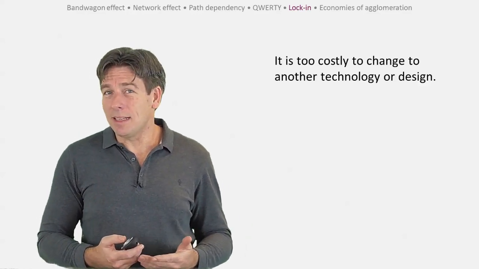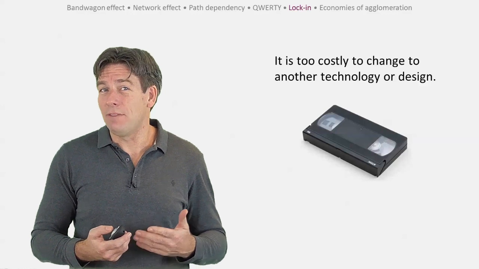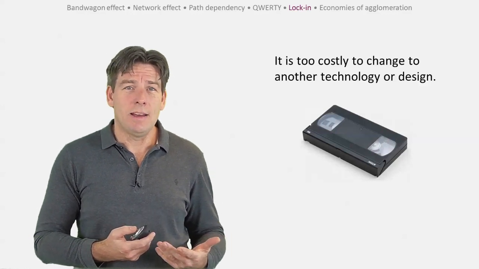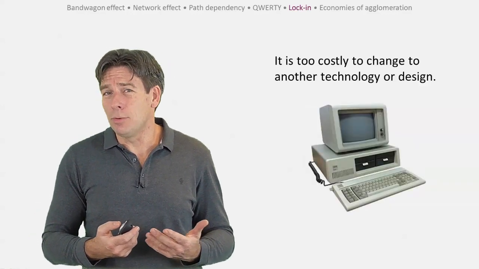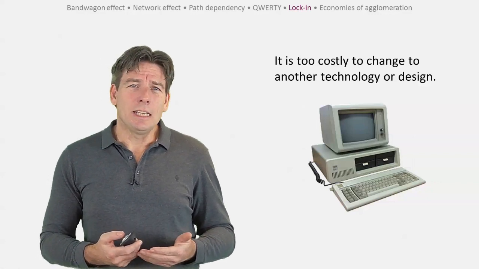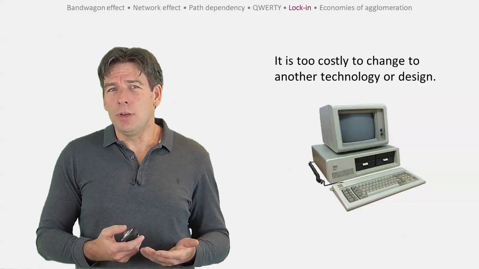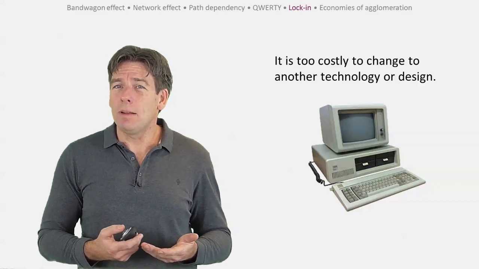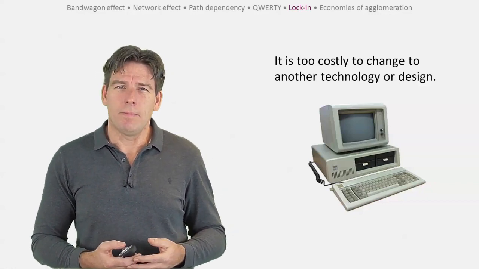Lock-in can explain the success of VHS format video recorders over the Beta format and MS-DOS based personal computers over Apple Macintosh computers. Lock-in is particularly important with computing and network technologies where compatibility is a major concern.